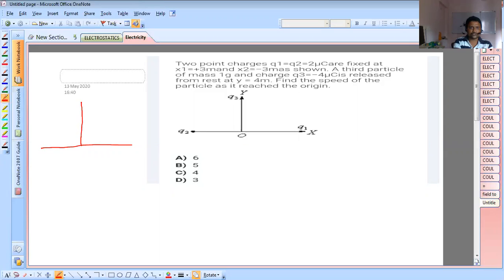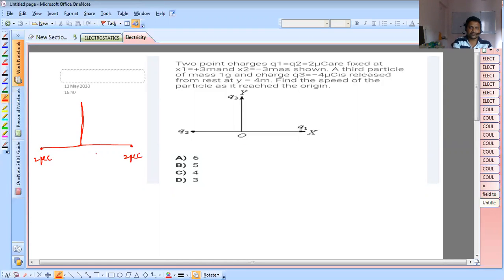So how do you approach this question? Once think. This is Q1, 2 microcoulomb. This is Q2, also 2 microcoulomb. This distance is 3 meter. This is taken as origin. This is minus 3 meter, that means the distance is 3 meter. This point is minus 3, this point is plus 3. Now here, at this point, minus 4 microcoulomb is there at 4 meter distance.